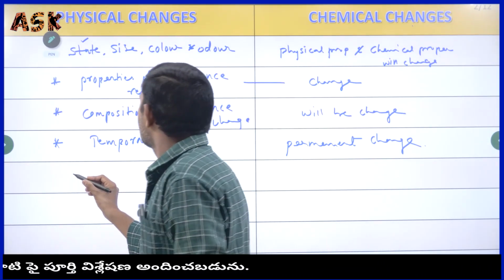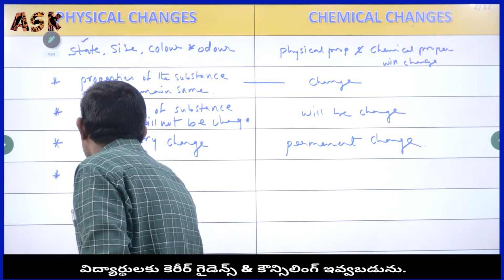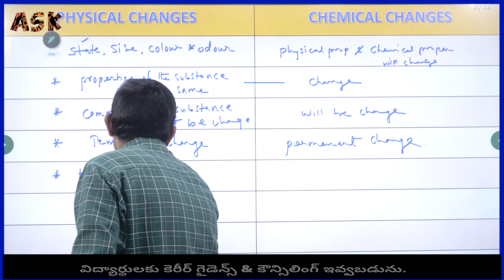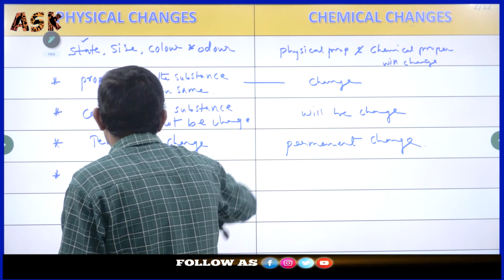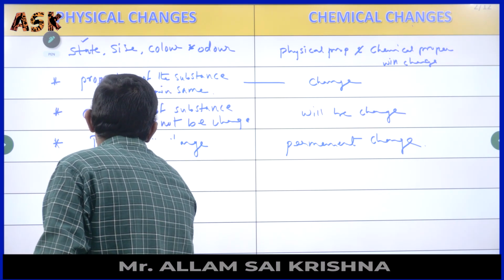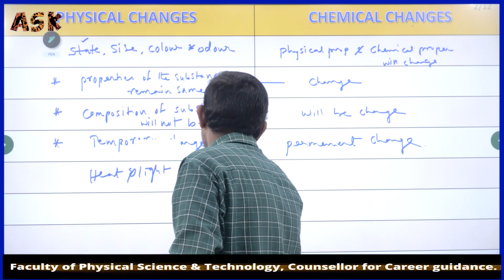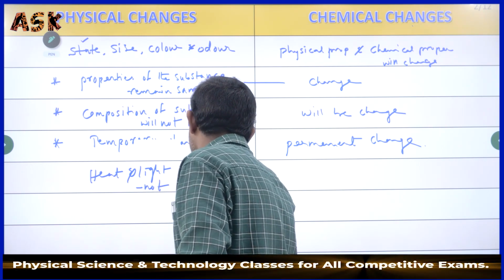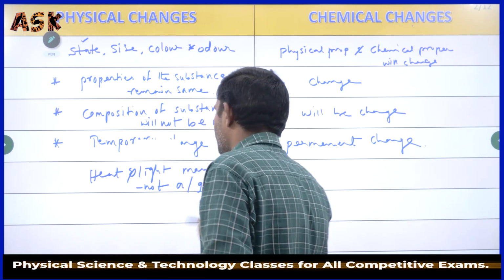Here we have to keep in mind one more important point: heat energy and light energy. Light energy may or may not be absorbed or given out.